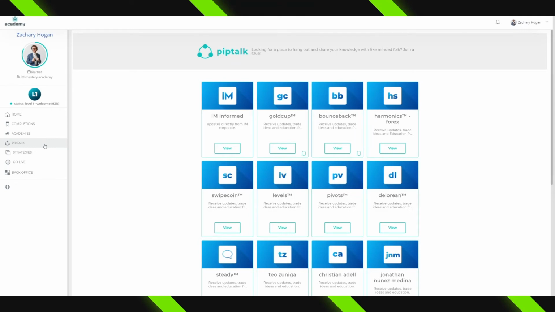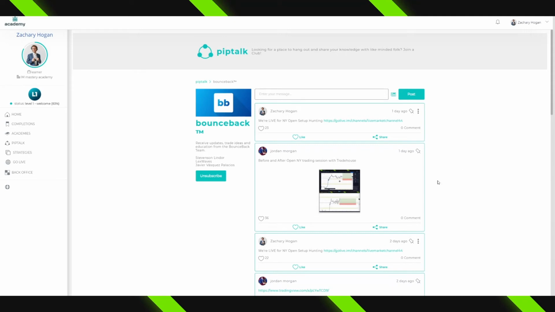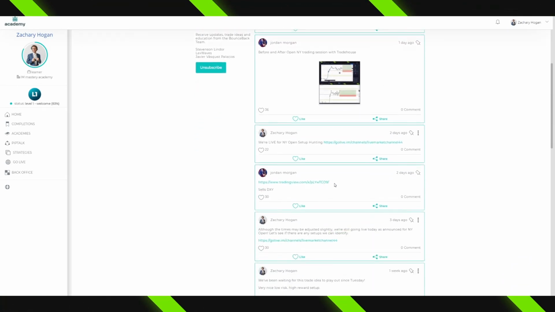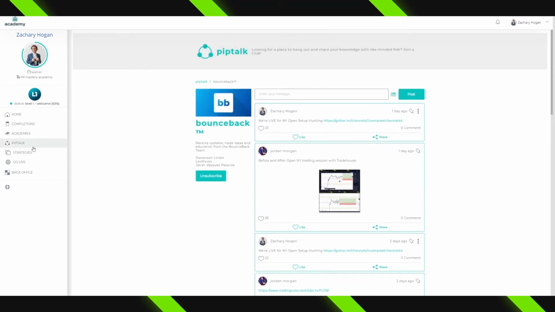and you can see whatever charts or updates were shared within that community. If we click on the Bounce Back product, for example, we're able to see all of the various updates, whether that's notifications that a session is live, whether that's updates on various setups, charts that you can go and reference and mark up. All of this information is available to you through Pep Talk, and all you need to do is simply click subscribe. Once you click subscribe, you're going to start receiving notifications anytime that an update gets posted. And you can choose to subscribe to as many Pep Talks as you like.